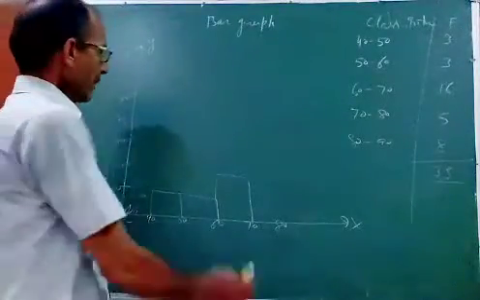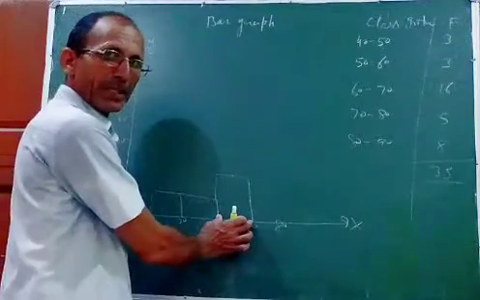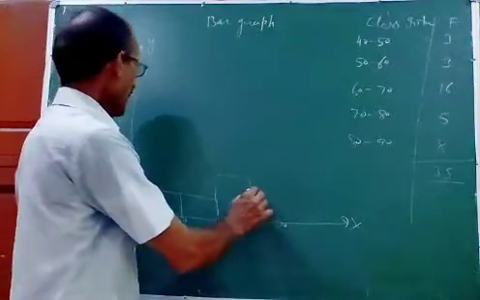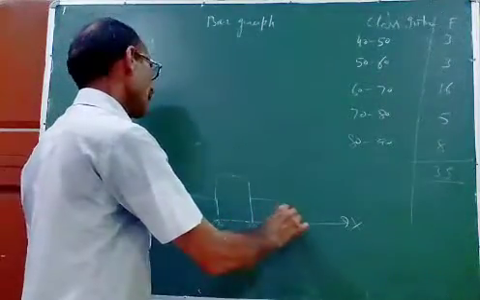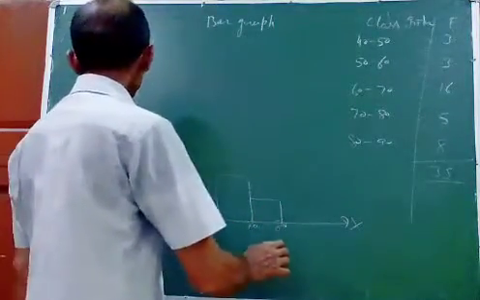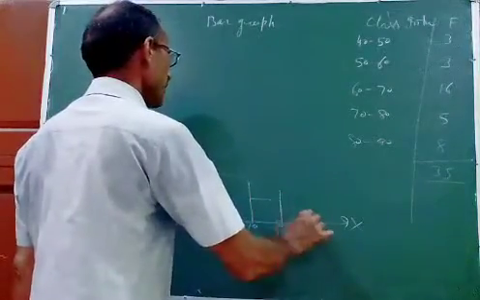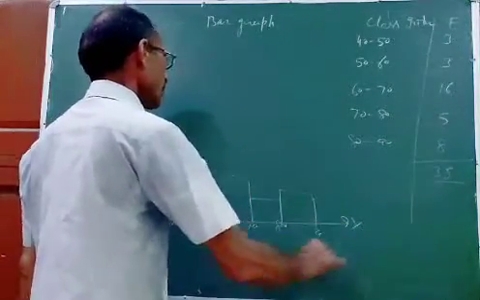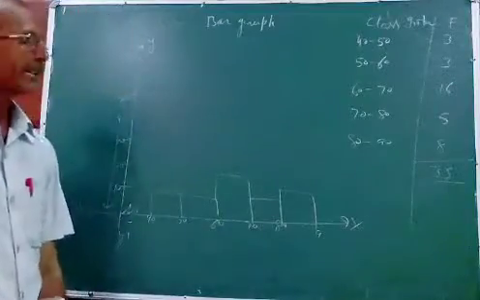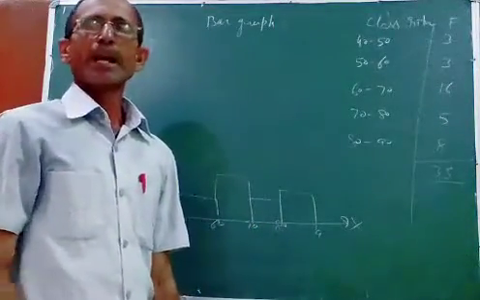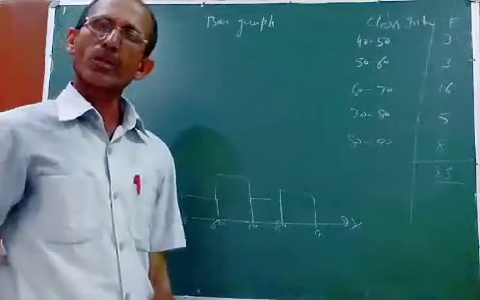Equal width should be there. Next is 70 to 80. 5 are there, so represent here 5. Next is 80 to 90. 8 are there, so up to here 8. So this is the representation of this frequency distribution chart by bar graph, or you can say histogram.